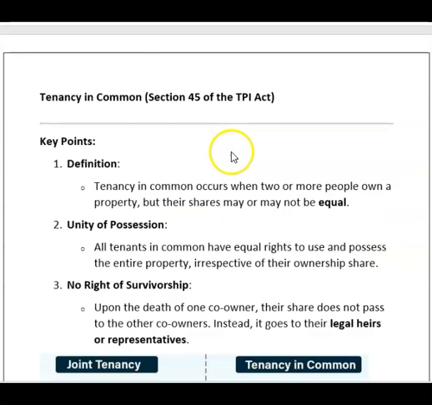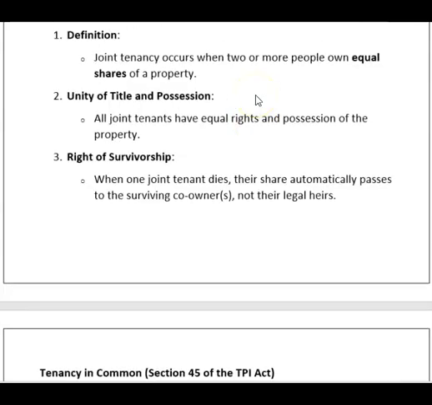Tenancy in common. Tenancy in common occurs when two or more people own a property but their shares may or may not be equal. In tenancy in common, it is not necessary that all have equal shares. If there are three, one can be 25%, second can be 35%, and third can be 40%. The share or percentage of property may be different. And here unity of possession.